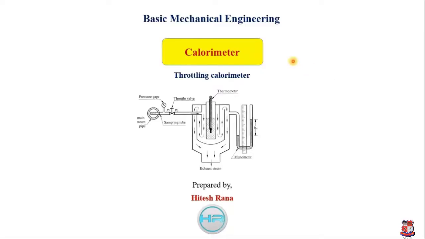Today we are going to discuss a throttling calorimeter. In my previous video, I explained the bucket or barrel calorimeter. A calorimeter is basically a device which is used to measure the dryness fraction of steam. So let's look at this. Before going to the throttling calorimeter, first we have to look at the throttling process.